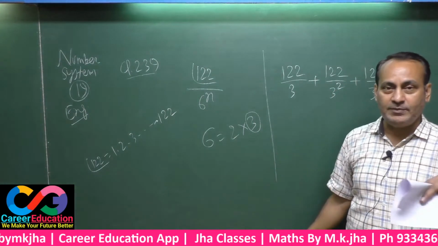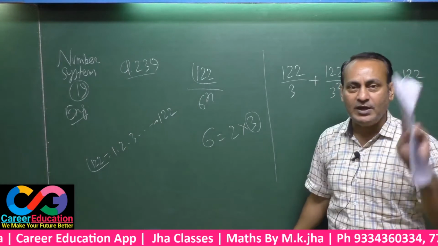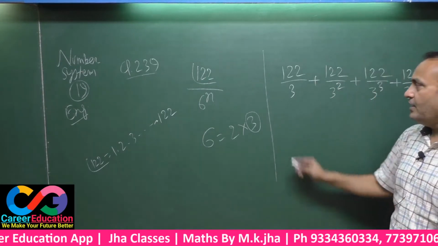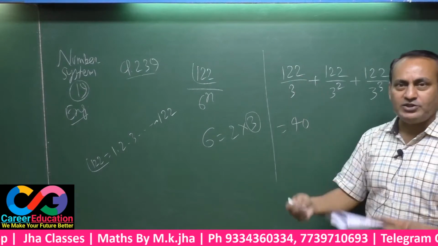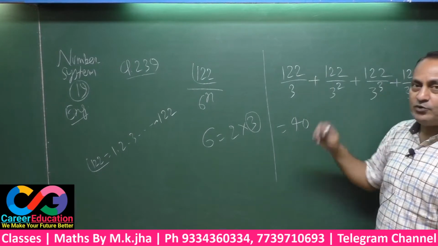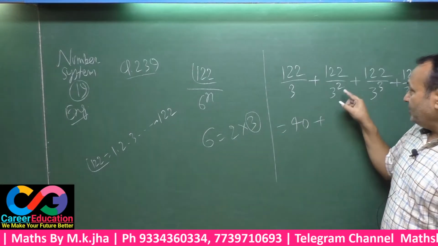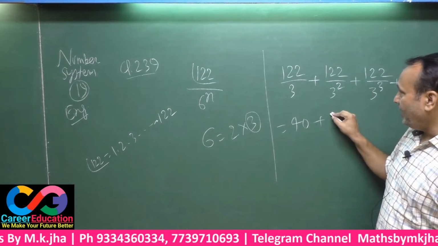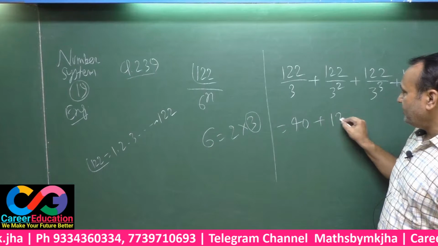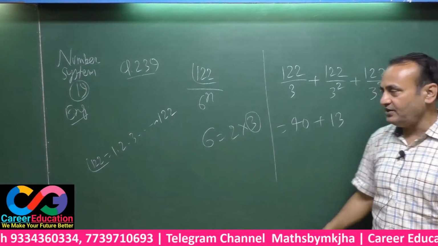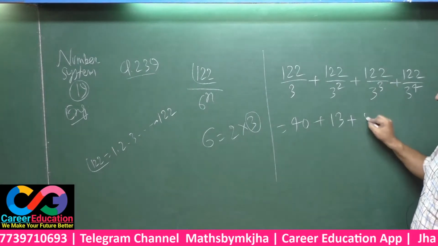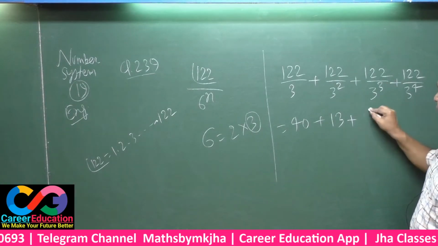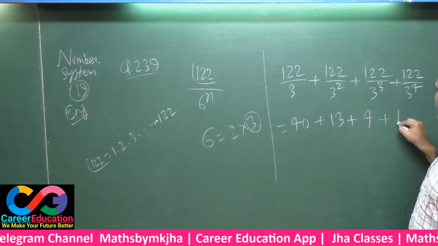In that case, the divisor will be bigger than the dividend. That's why you must stop here itself. Now divide: 3 40 is 120. You have to take the quotient only. 3 40 is 120, plus 9 13 is 117, plus 27 5 is 135. That means only 4 times, and this is only 1 time.